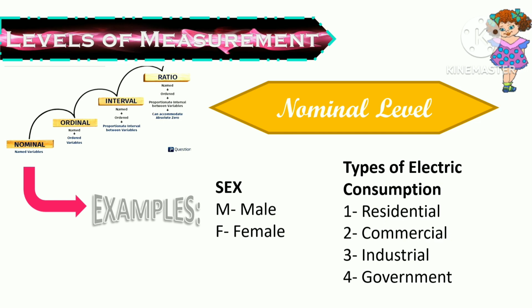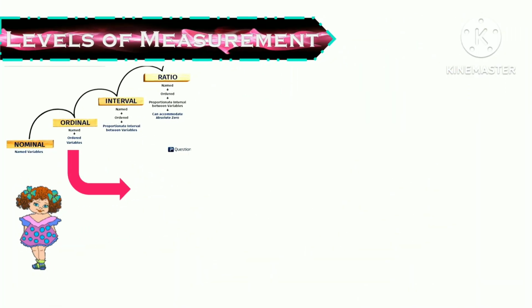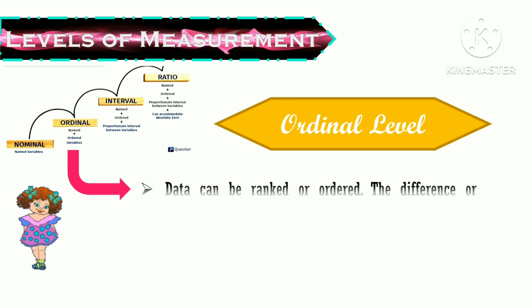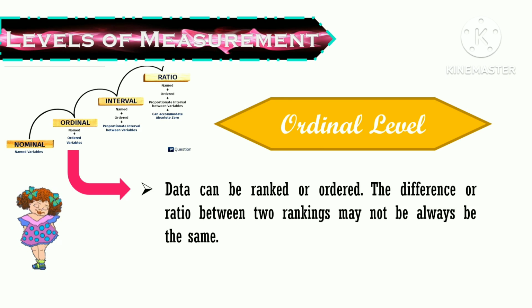Next, how about the ordinal level? Now, in ordinal level, data can be ranked or ordered. The difference or ratio between two rankings may not always be the same. So you see the difference? Kanina sa nominal level, we only categorize or name the data. We are not considering the order and the ranking. But here in ordinal level, we can already rank or order the data.